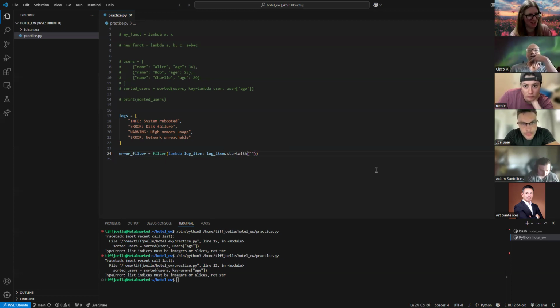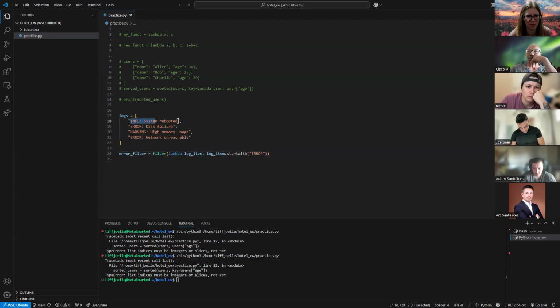So are you able to cast your log item as a string? Because you have a list of strings. For Python, to get the Python methods for strings, is it possible to use a casting within a Lambda function? Because this is already going to be a string, this item. Are you meaning like if it wasn't a string?